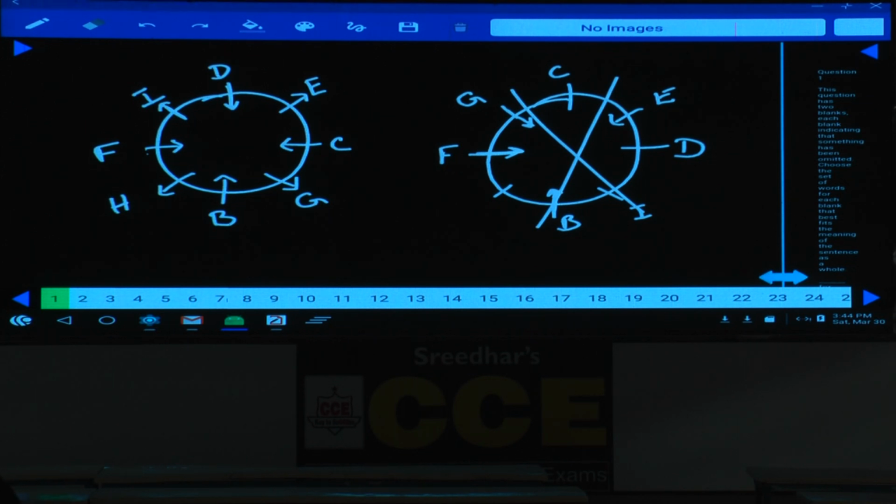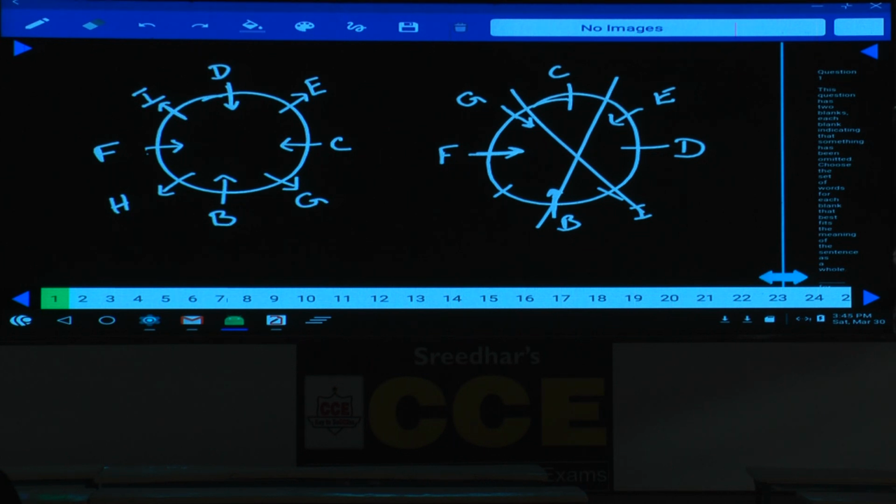Done with this? This is how these 8 persons were seated around this circular table. Some of them are inward and some of them are outward. How many are towards the center? 4 towards the center and 4 away from the center. And if you observe here, every alternate person is facing in a different direction.